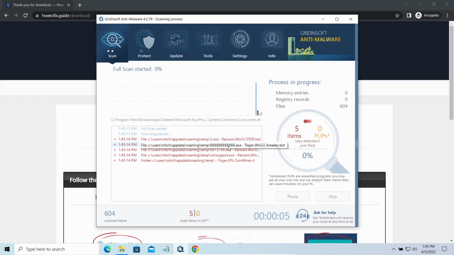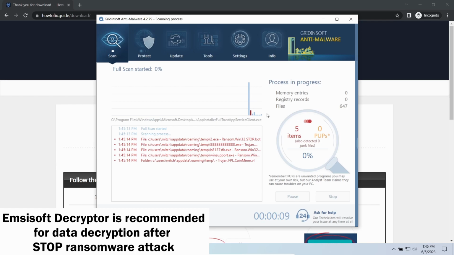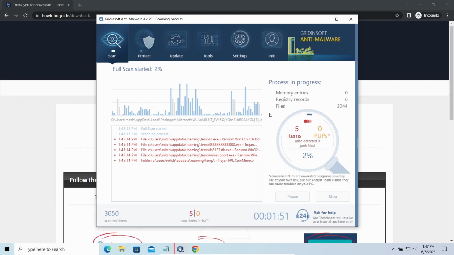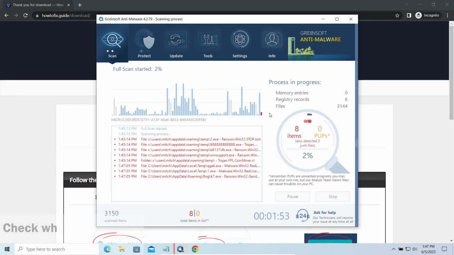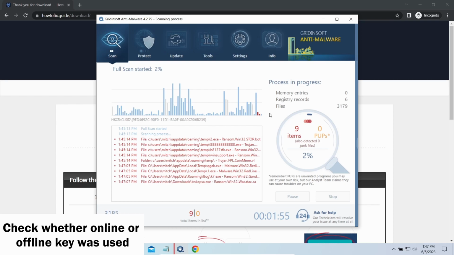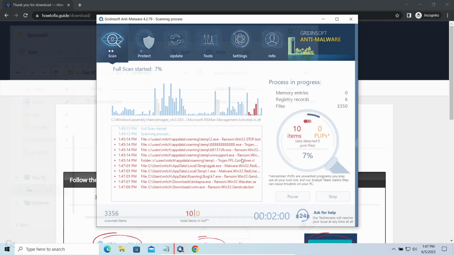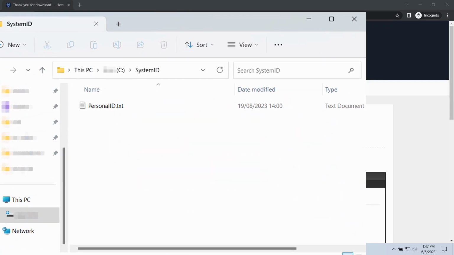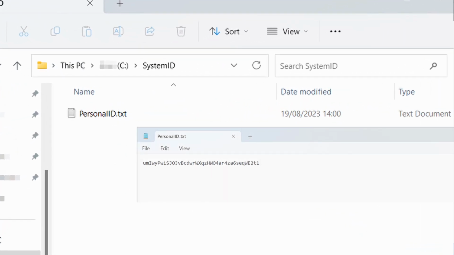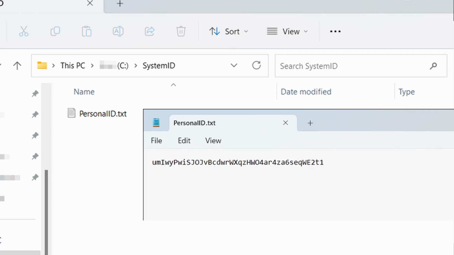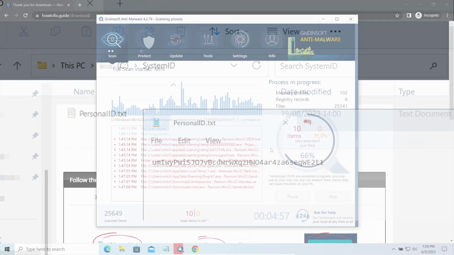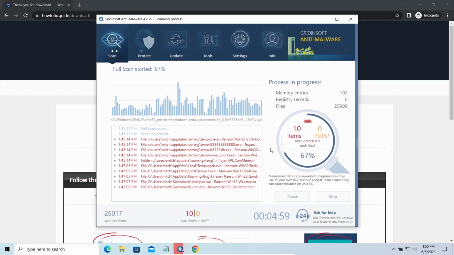Now let's discuss a more problematic side, file decryption. I recommend using the Anti-Malware Decryptor tool. It's a free software that is designed specifically to deal with encryption used by Stop ransomware. However, before making any steps here, you need to check whether files are ciphered with an online or offline key. To check the key type, go to the SystemID folder in your system directory and find the personal ID.txt file. This folder and all entries in it are created by ransomware in the process of encryption to store some details regarding the attacked system.